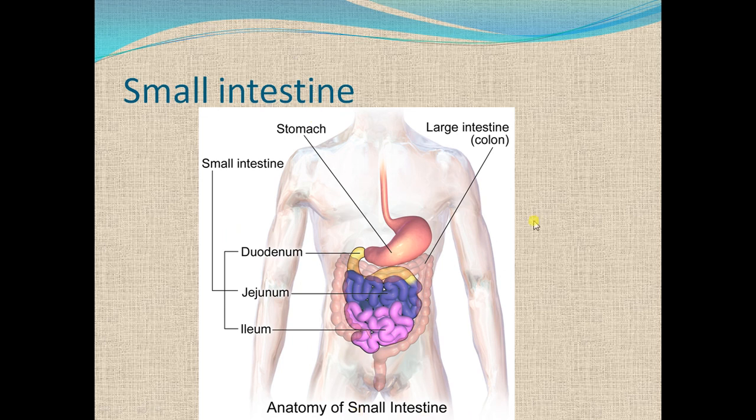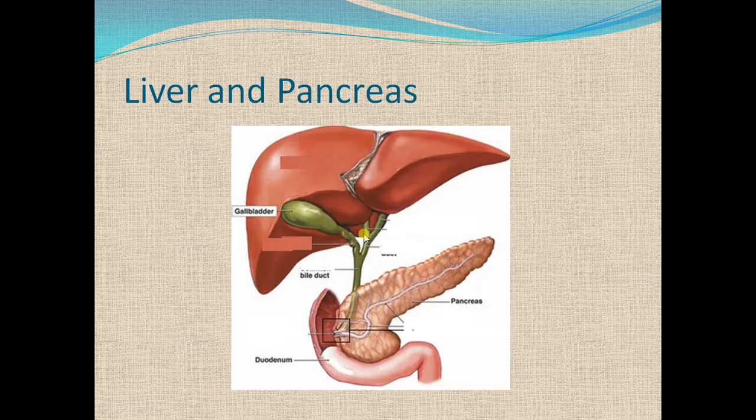Small intestine has different portions. This first one, this yellow one, is called duodenum, this middle one is called jejunum, and this one is called ileum. Now the partially digested food enters into the first part of the small intestine, duodenum. So there are two glands, liver and pancreas. Their juices enter into the first part of the small intestine, duodenum, which further digests the food.